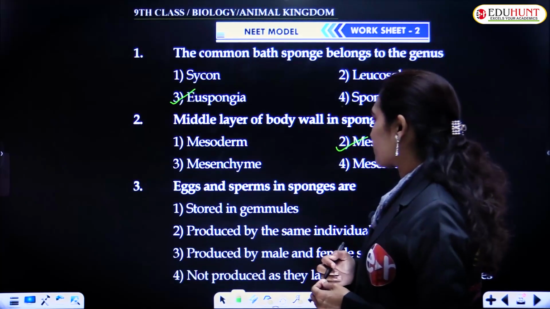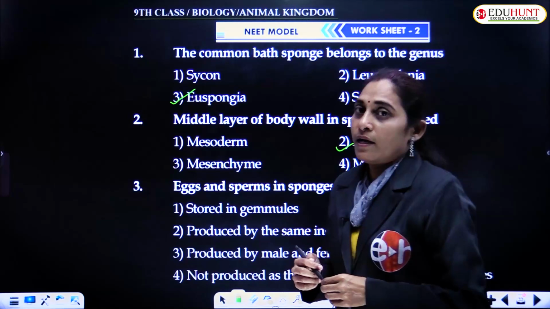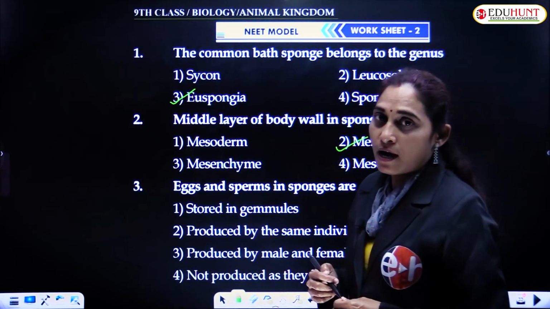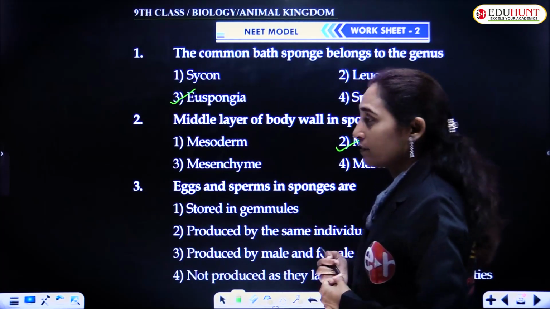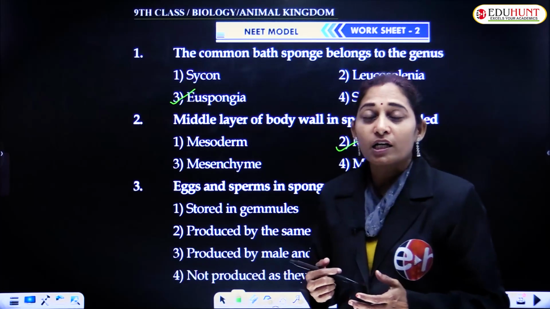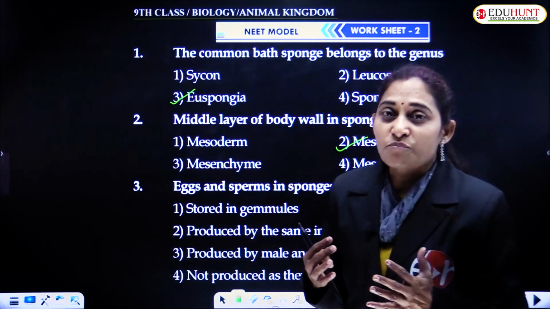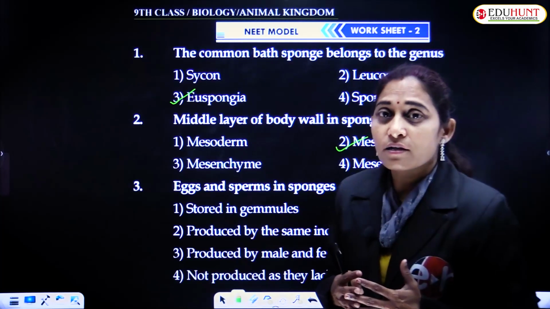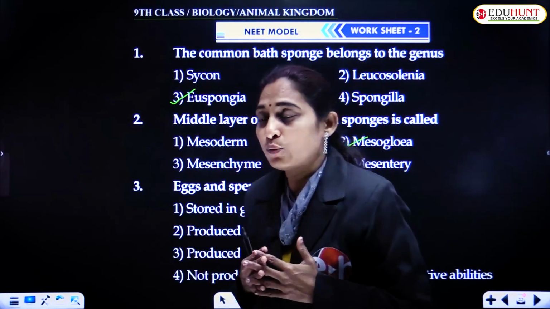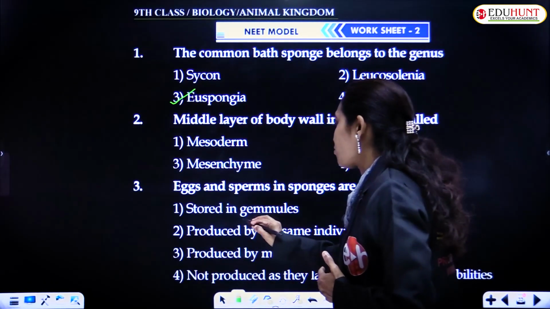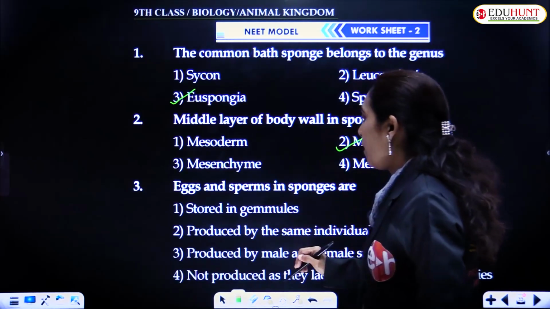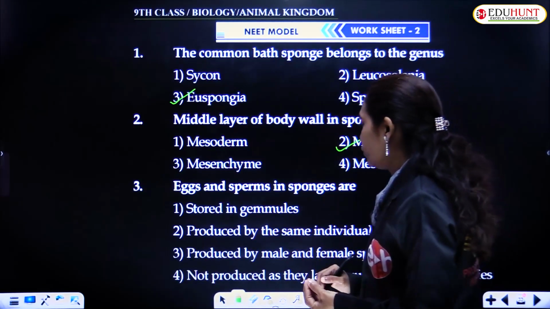Eggs and sperms in sponges are produced by the same individual. Mostly the sponges are hermaphrodite, that means they are bisexual in nature, with both male and female sex organs present on the same individual. Stored in gemmules? No. Produced by the same individual?